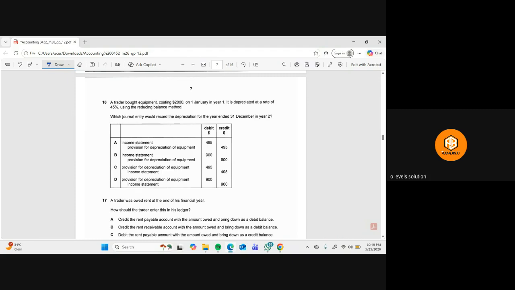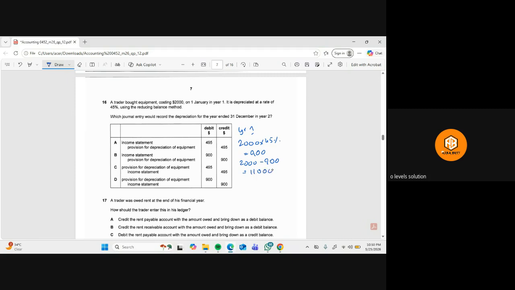Okay, cost is 2000. So let's see first of all the year one depreciation. First of all, we will see what is the depreciation in the first year. So this will be 900 in the first year. So it means that the book value is 2000 minus 900, so this is 1100.